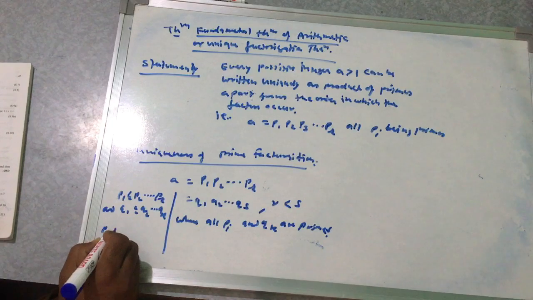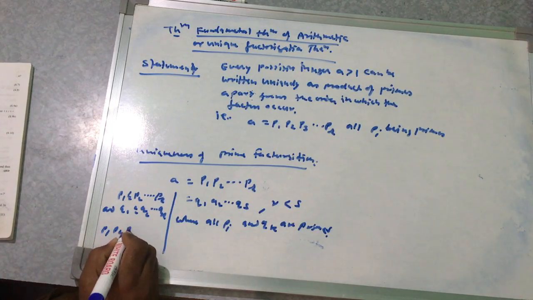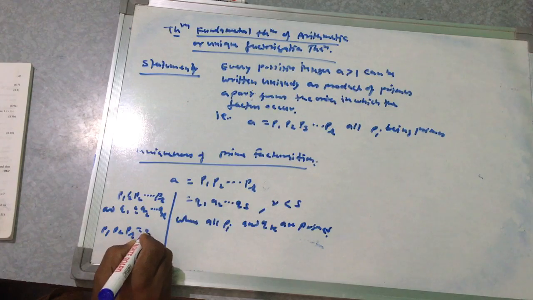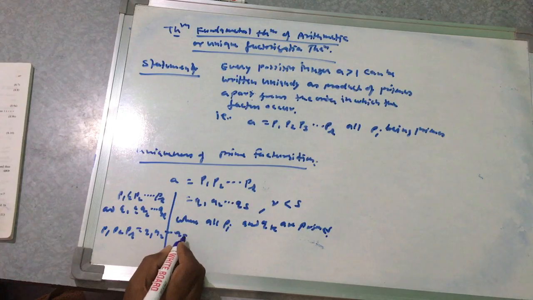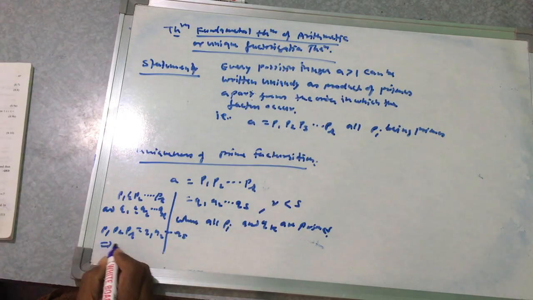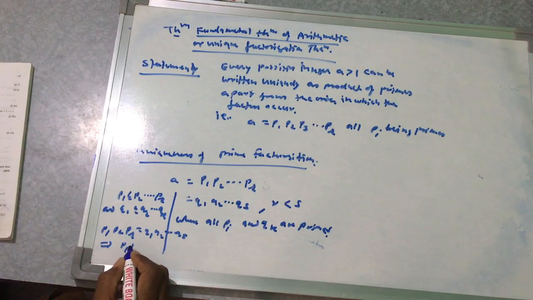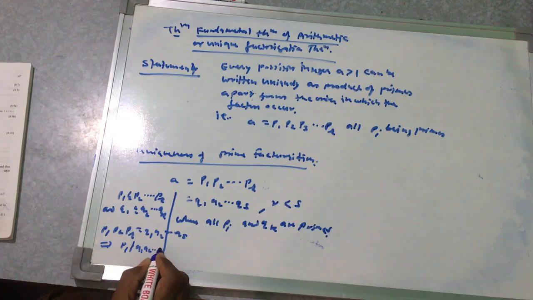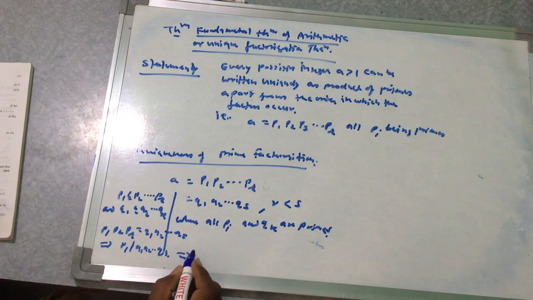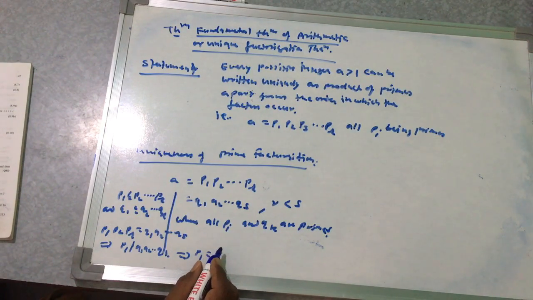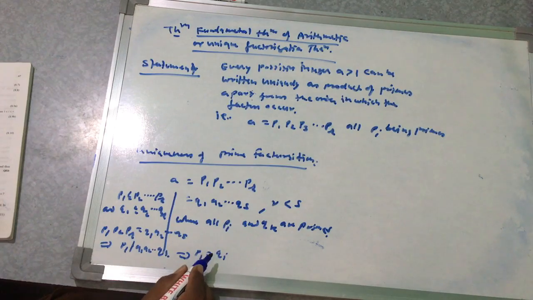So from this, p1, p2, up to pr is equal to q1, q2, up to qr, qs. So p1 divides q1, q2, up to qs. So p1 is equal to qi for some i, where i is between 1 and s.